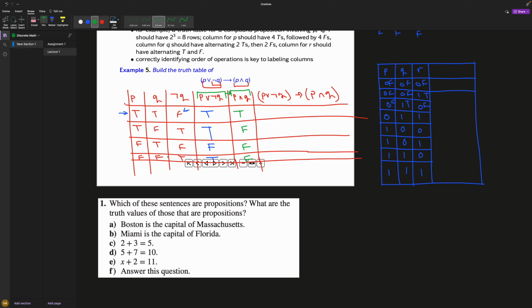So I feel like, did I do this wrong? P or not Q, false. Okay, so this is right. And then P, okay, no, this is fine. Did I write it wrong? No, it looks fine. Okay, so what I am saying here is, if this, then this. If P is true, then Q has to be true, which I didn't lie, because Q is true. So therefore this is true.